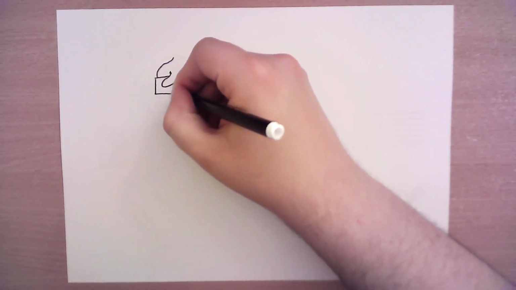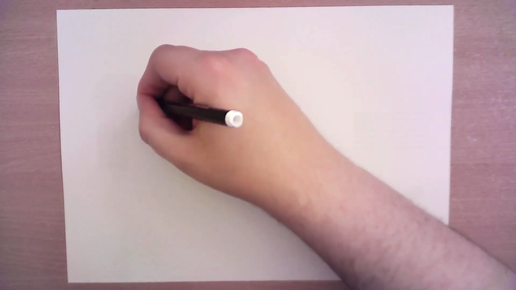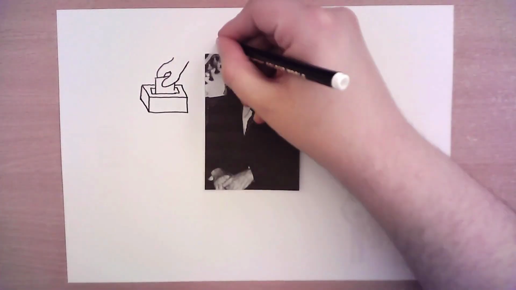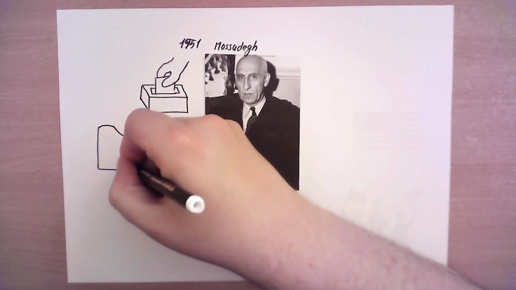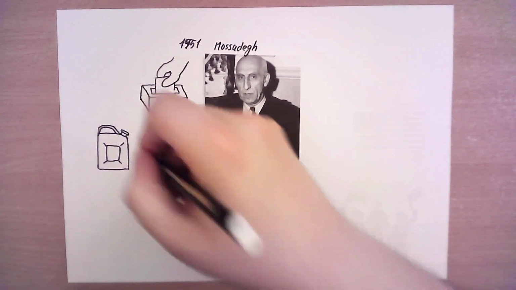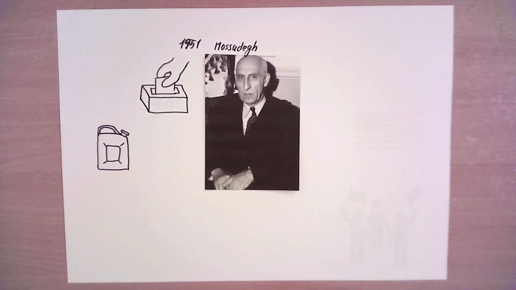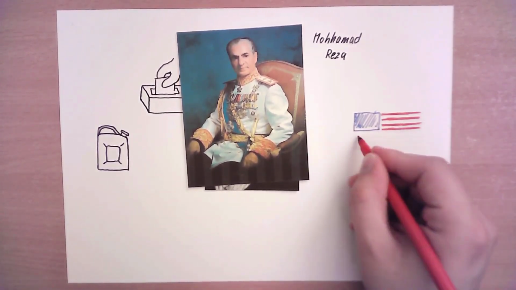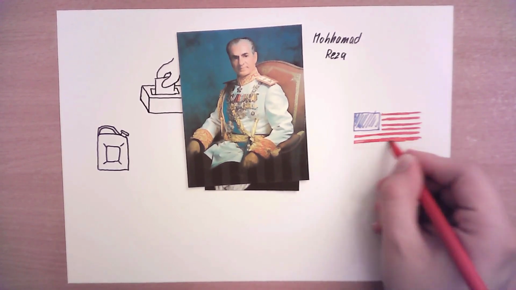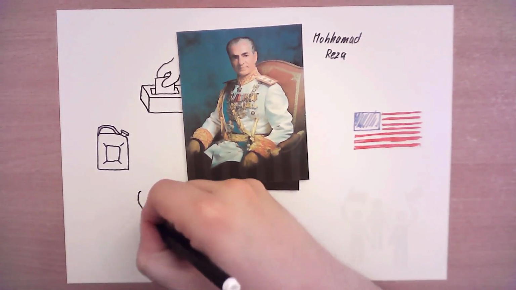After the war, Shah Mohammad decided to ease the political situation, and for the first time political parties could legally form and elections could be held. The 1951 elections were won by Mohammad Mossadegh, who, following the British example, nationalized the oil companies in Iran. But what Britain could do was forbidden to the Iranian government, and this decision angered Britain and the United States. In 1953, Shah Mohammad Reza, with strong support from the CIA and the government in Washington, staged a coup against the democratic establishment and took absolute power in the country himself.